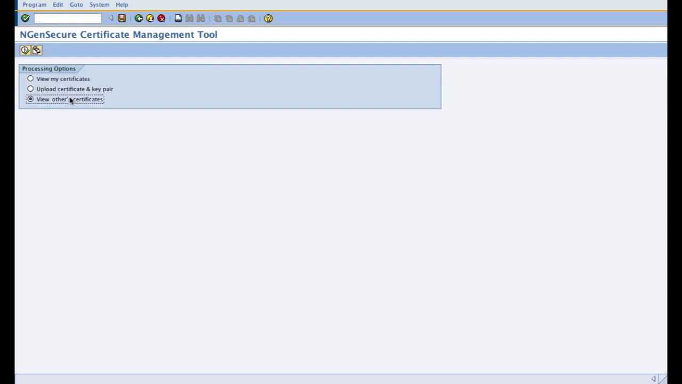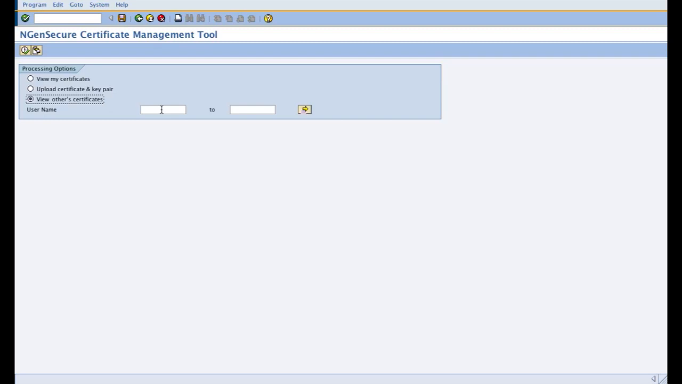You can also view other certificates if you are an admin and you have the privilege of accessing other users' information from here. For that, you need to add some security objects to the role of the person who is the admin user.